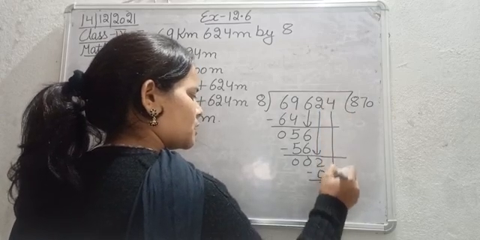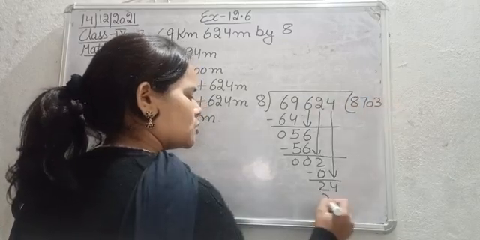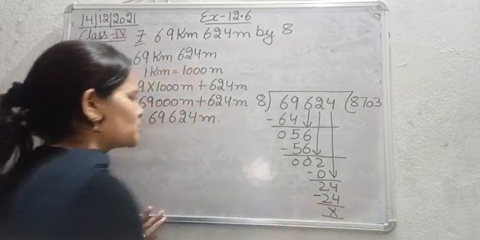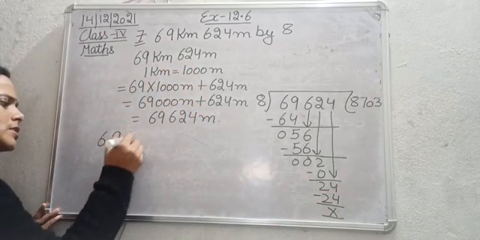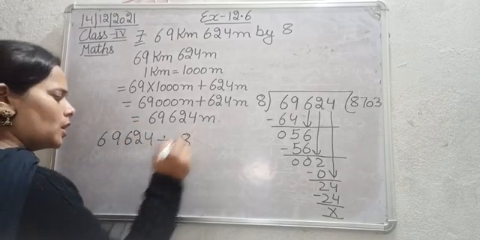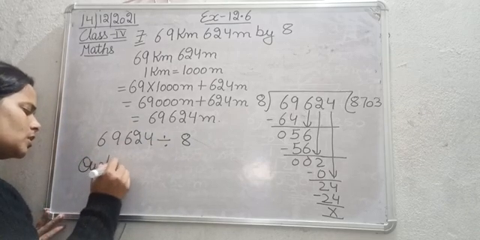Bring down 4. 8 3s are 24. 24 minus 24, nothing. So after dividing 69,624 with 8, the quotient we got,